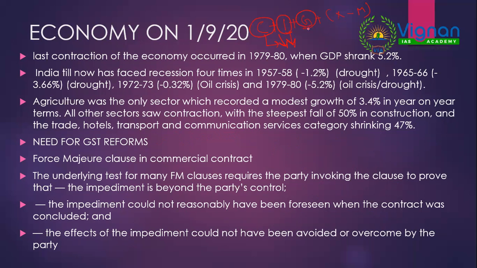Then government expenditure also decreased. Why? Because most of the government expenditure was concentrated on the supply side only. That is to make sure that essential commodities reach people, but there wasn't enough expenditure for raising demand. Since most of the government expenditure was only on the supply side, there was no raising of demand, so consumption growth decreased again.